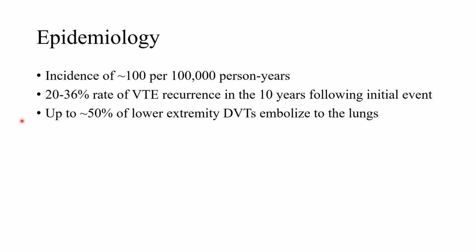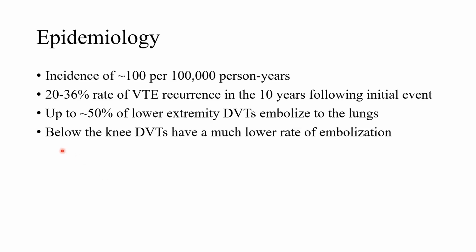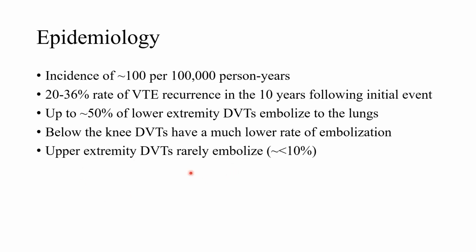And why do we care about that the most is in lower extremity DVTs, which are the most common location for deep vein thromboses. Up to 50% of these will actually embolize to the lungs and give you a PE, or a pulmonary embolism. The lower risk would be below-the-knee DVTs. These have a much lower risk of embolization. Upper extremity DVTs embolize to the lungs about 10% or less of the time.